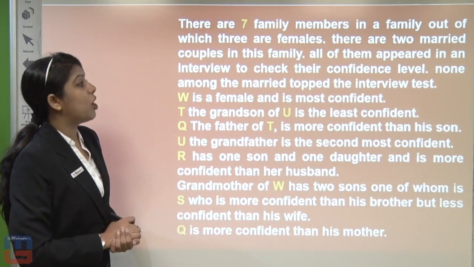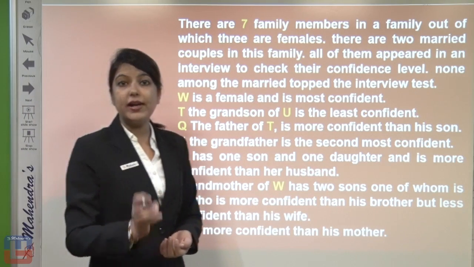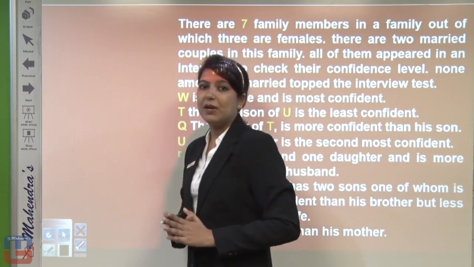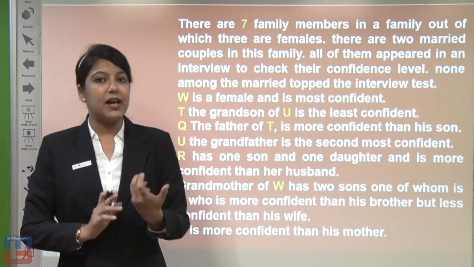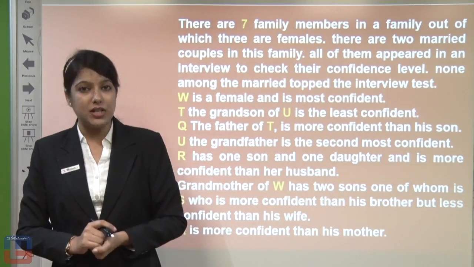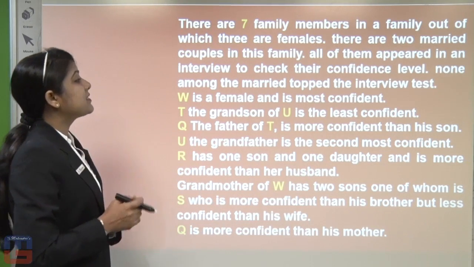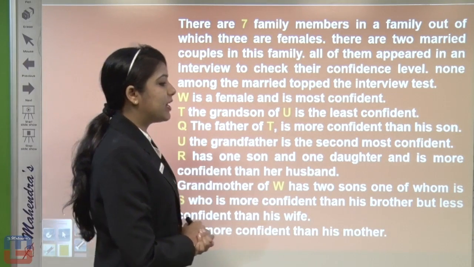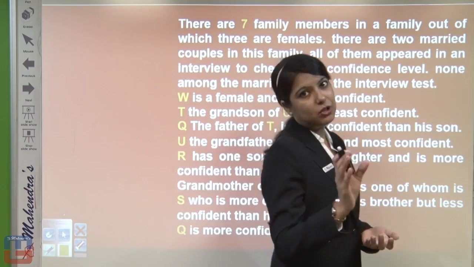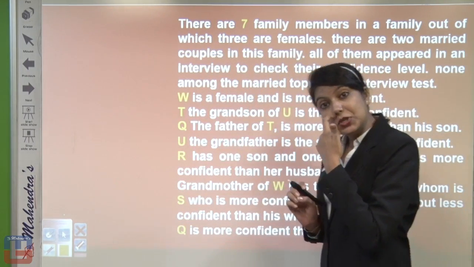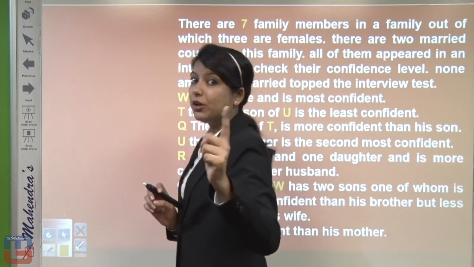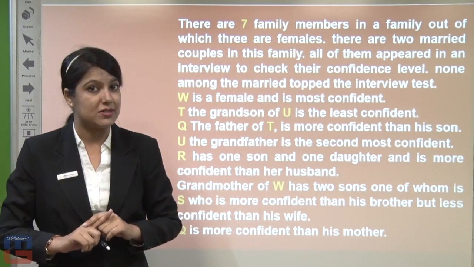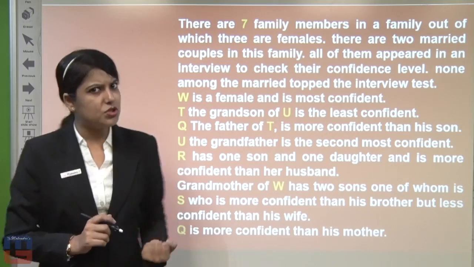None of the married topped the interview test. That means among the married, no one has topped the interview test. No male or female, whether husband or wife, is topping this interview level chart, right? W is a female and is most confident. Now we know W is a female, most confident, so you have to make it clear W will not be the wife of any of the characters, because none among the married have topped the interview test, right?